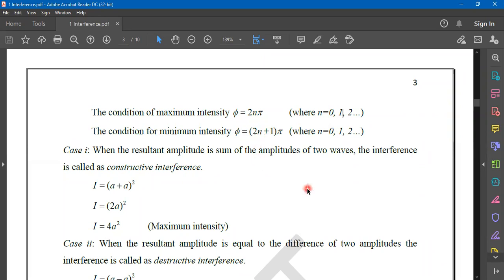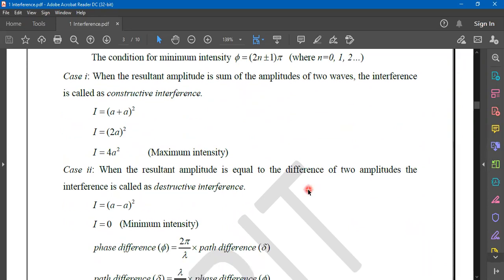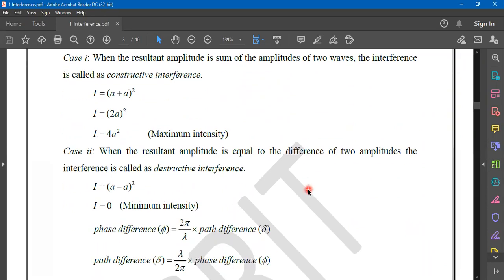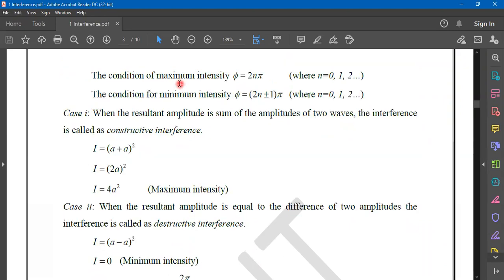Next, now we'll see some important cases. Maximum and minimum conditions, okay? You can observe the maximum when the crest of the first wave falls on the crest of the second wave. You will observe the minimum when the crest of the first wave falls on the trough of the second wave. Video lecture lo diagram put cheskondi ఒకసారి. I think I already put my lectures in Google Classroom also. If you want, you can go and check there also.